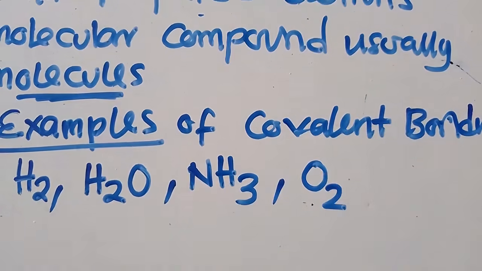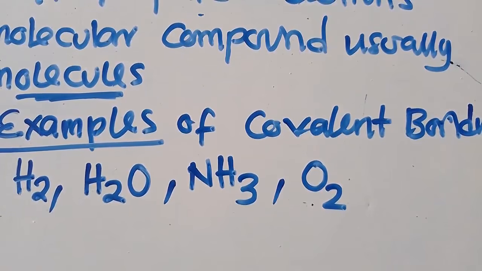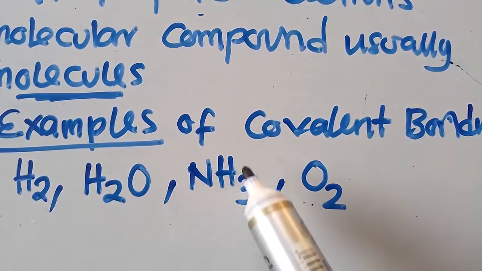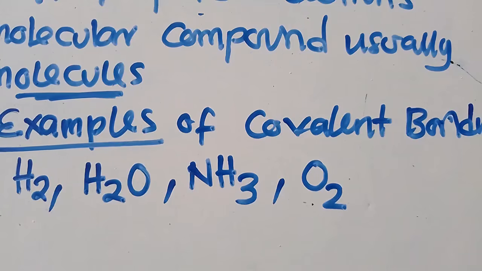These are some of the examples that you need to know under covalent bonding. I'm going to show you how we can now form these.